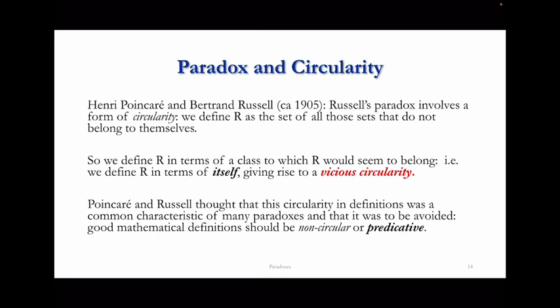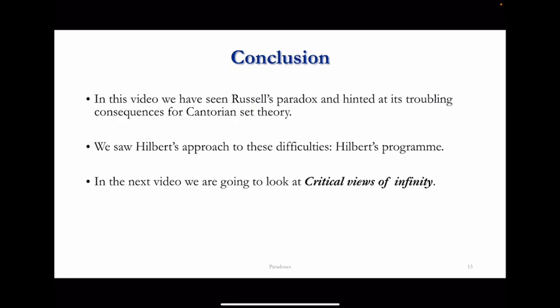One should have defined notions step by step, from something simple to something more complicated, going from the bottom up. The term which is usually used to characterize this non-vicious circular definition is predicative. It is a term which was introduced in this exchange between Poincaré and Russell. We'll see a little bit more about predicativity in the next video.